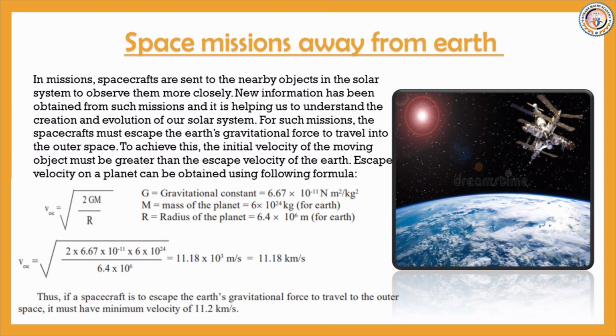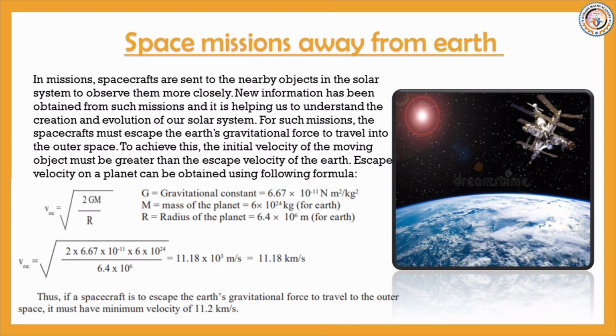G stands for gravitational constant, which is equal to 6.67 into 10 raised to minus 11 Newton meter square per kg square. M stands for mass of the planet, 6 into 10 raised to 24 kg for Earth. R stands for radius of the planet, 6.4 into 10 raised to 6 meter for Earth. So velocity is equal to under root.